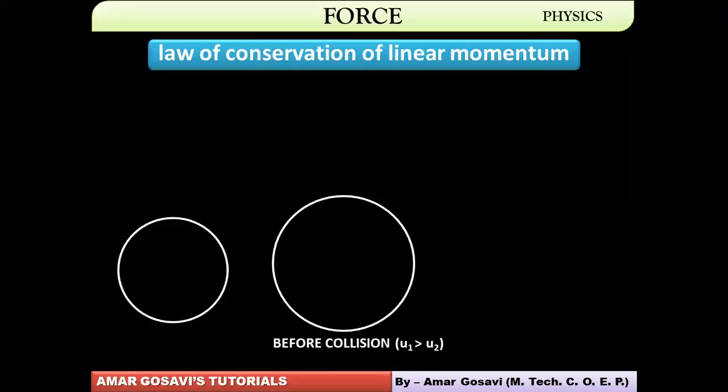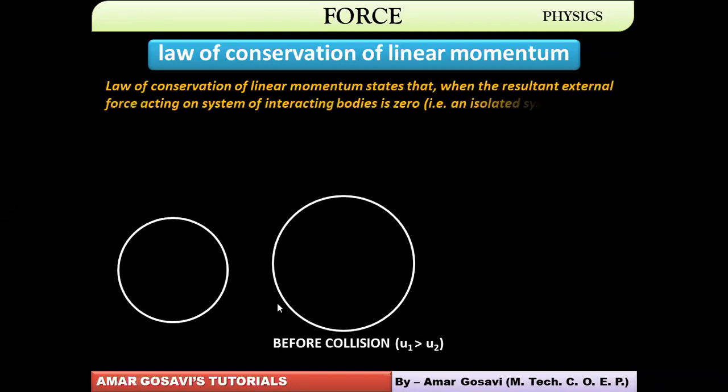So we are supposed to prove the law of conservation of linear momentum. For that, we are considering two spheres. You can see the spheres on your screen. So before collision, this is the picture before collision. They are moving in a straight line in such a way that u1 is greater than u2. So if this sphere is 1 and this sphere is 2, the initial velocity of sphere 1 is greater than 2, and that means this sphere will ultimately collide with sphere 2. So what happens there onwards?